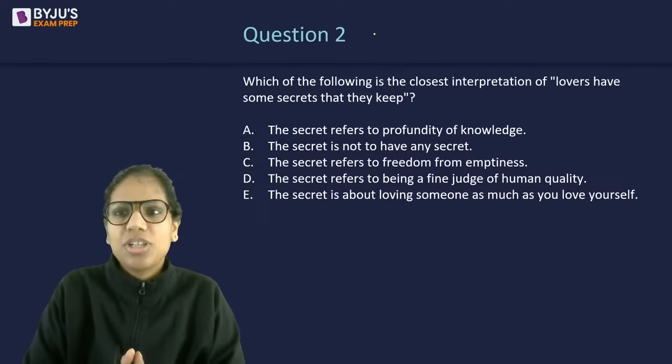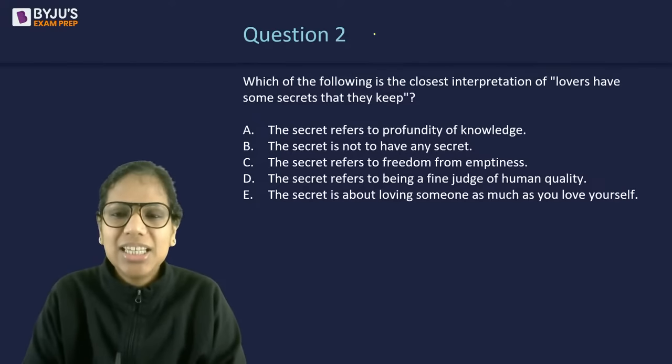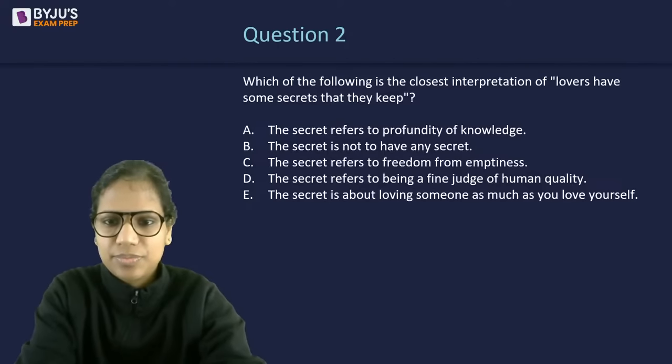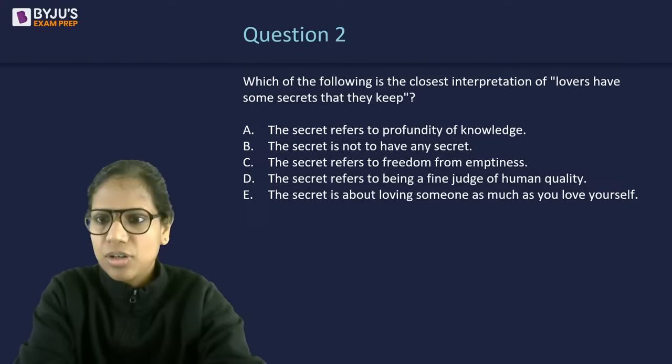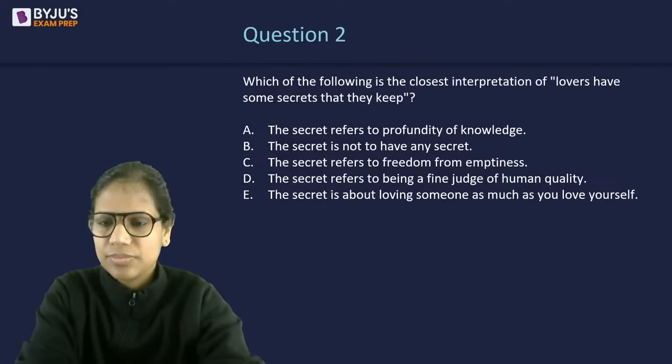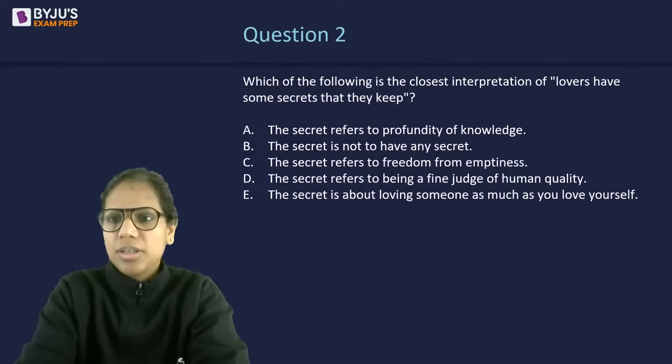The closest interpretation of lovers have some secrets that they keep. Corpses are dead bodies, Shrikar. Okay, all right.